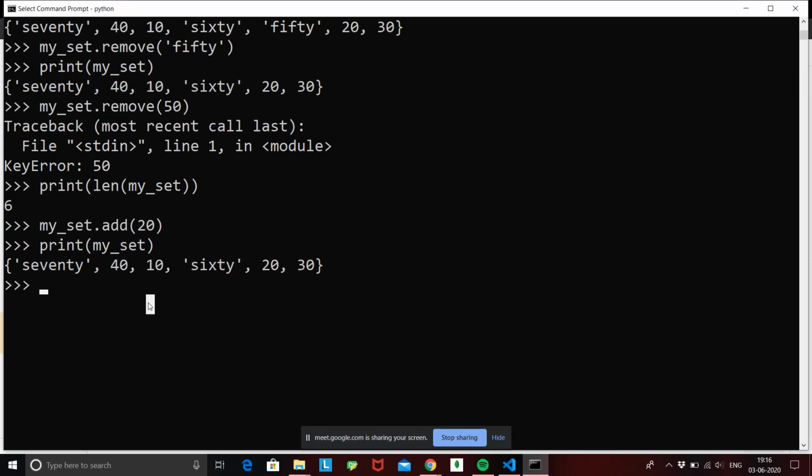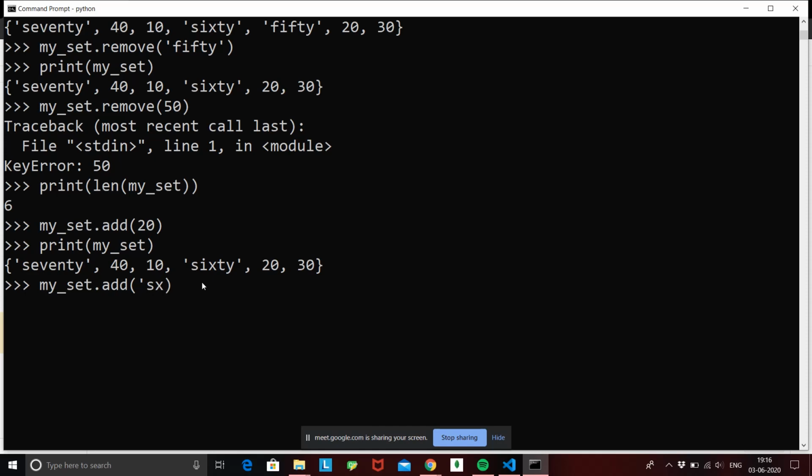So what is happening here is that a set is a collection of discrete, unique values. So when I try to add something to my set which already exists, that value will never be added again. Let's see one more example. 60 is already present inside my set.